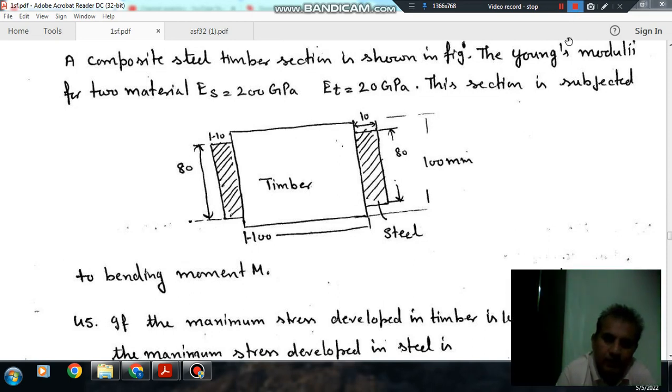Hello, welcome. Again, we are solving some questions of strength of material. The topic is shear force and bending moment diagram, bending stresses, combined bending and torsion.